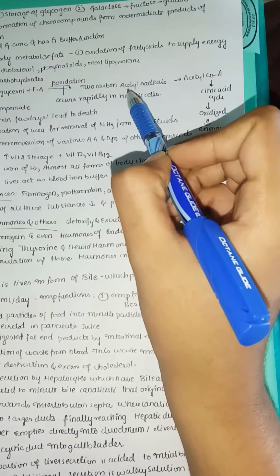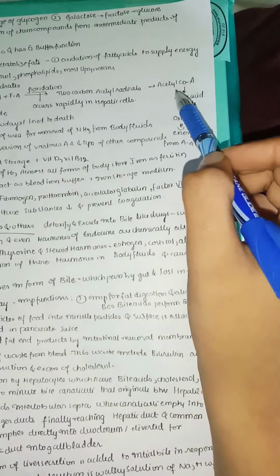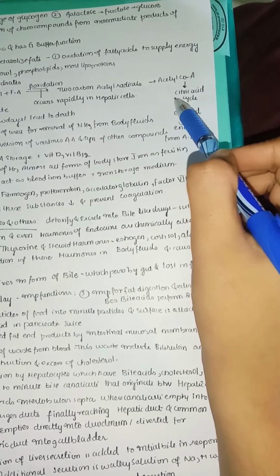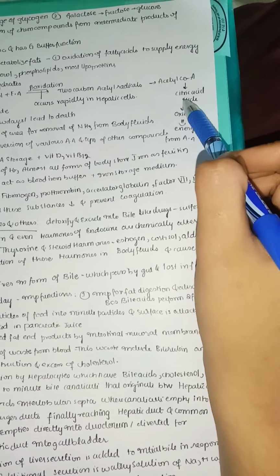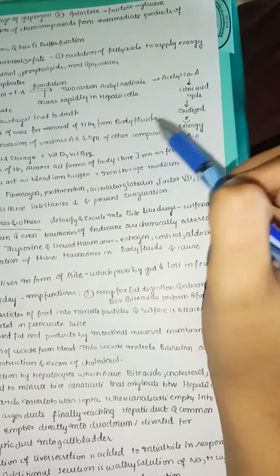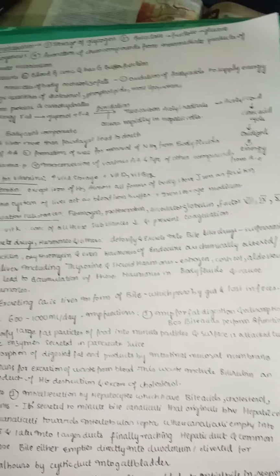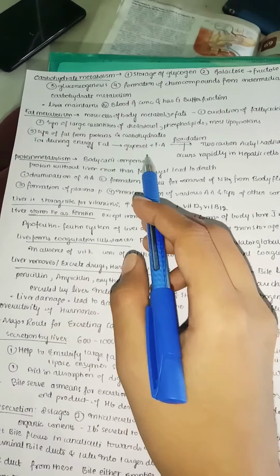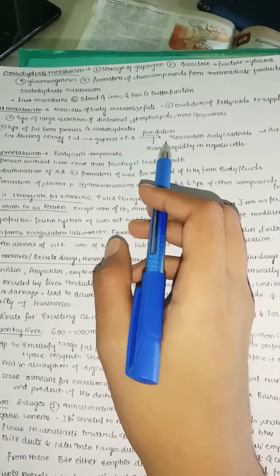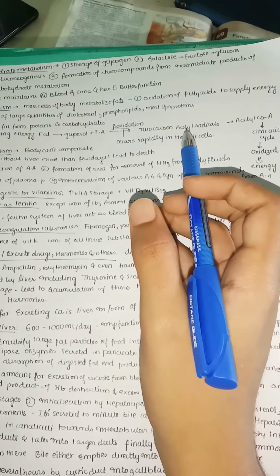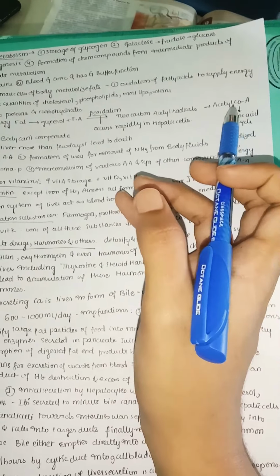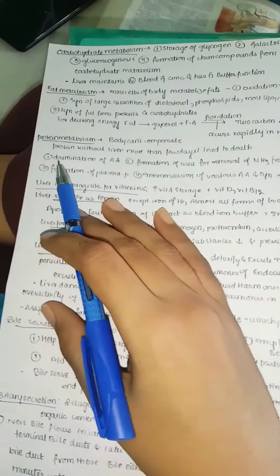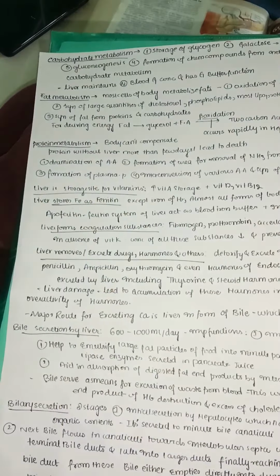These two carbon acetyl radicals are further converted into acetyl CoA. This acetyl CoA may enter the citric acid cycle and undergo oxidation to form energy. So this is how energy is formed from fat. First it is converted into glycerol and fatty acids, which undergo beta oxidation to form two carbon acetyl radicals, next converted into acetyl CoA, next into the citric acid cycle, get oxidized, and form energy. So this is fat metabolism in brief.